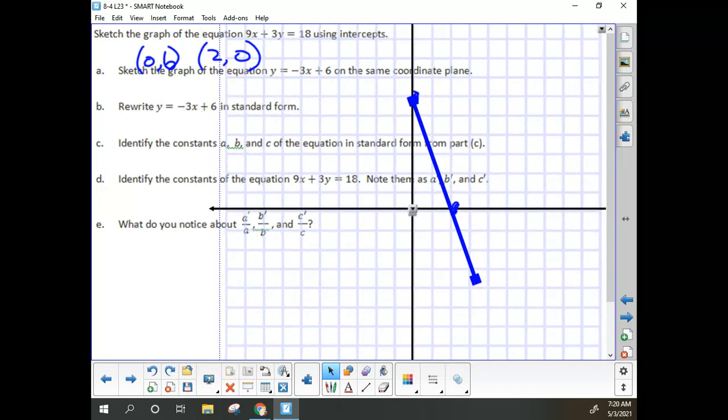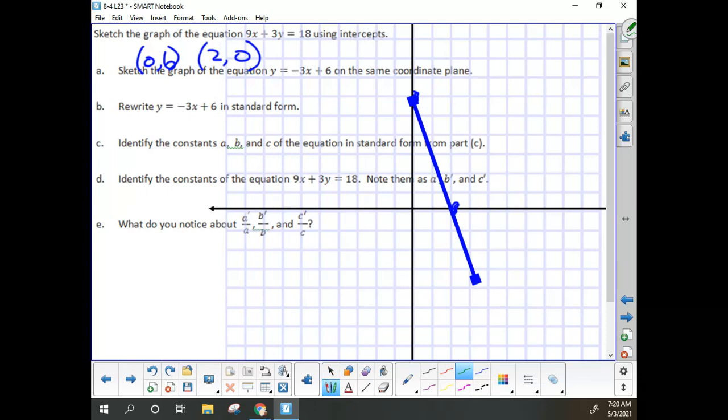So we sketched the graph using the intercepts. Now we're supposed to sketch the graph of the equation y equals negative 3x plus 6. So up 1, 2, 3, 4, 5, 6, that's the same point. And going down 1, 2, 3 over 1.